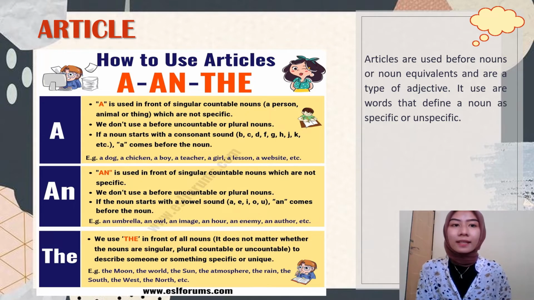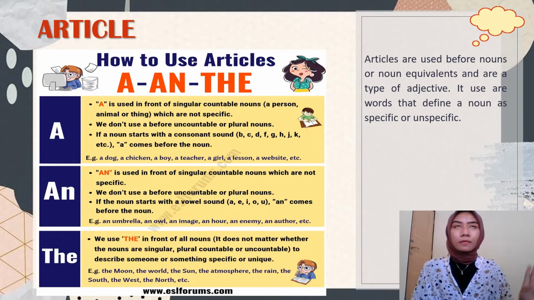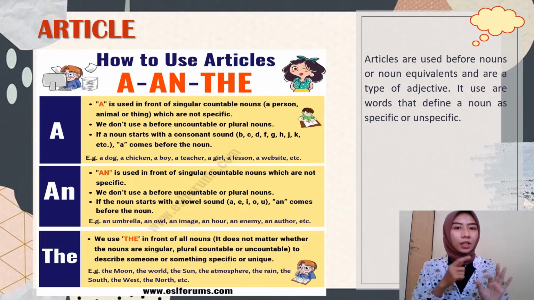Let's see the example. A dog, a chicken, a boy, a teacher, a girl, a website. And the second is an. An is used in front of singular countable nouns which are not specific.